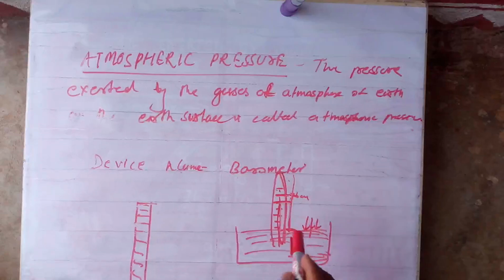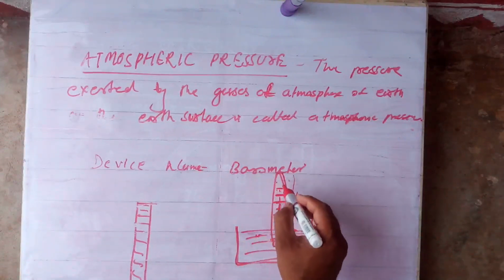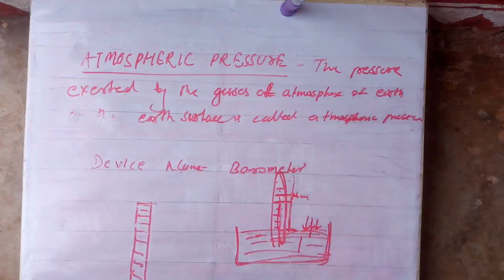This one is not easy to use because generally atmospheric pressure needs to be measured at a higher level. Normal sea level, at ground, is very close to 76 cm or near it. But mountain climbers need to know the pressure at high levels so that they can take precautions accordingly. In that case it is very difficult to carry this one because it is made of glass. It is open and not easy to carry to a higher altitude. That's why they prepared another one. When the barometer is taken up the mountains, the lower atmospheric pressure exerts less pressure, and the mercury goes down.